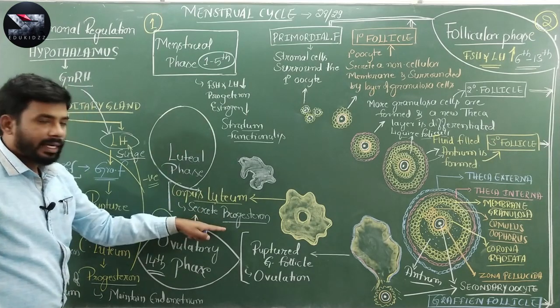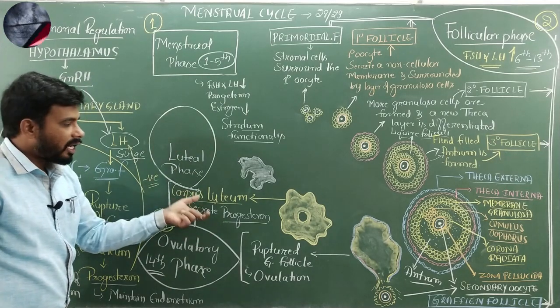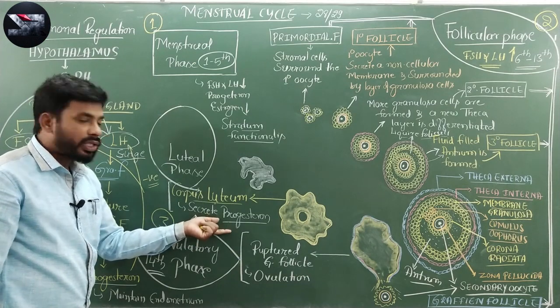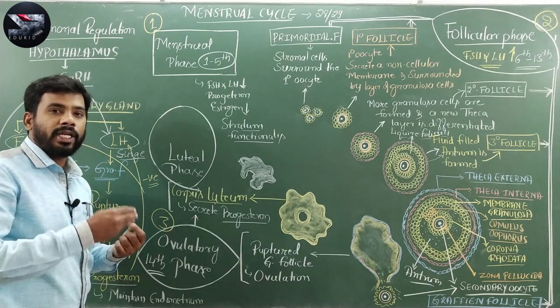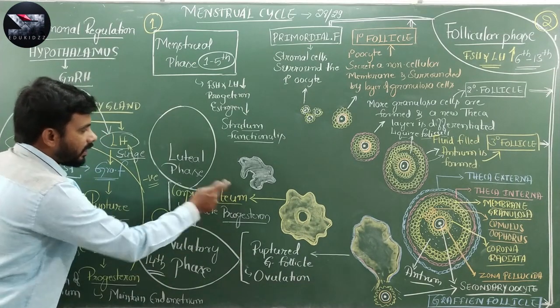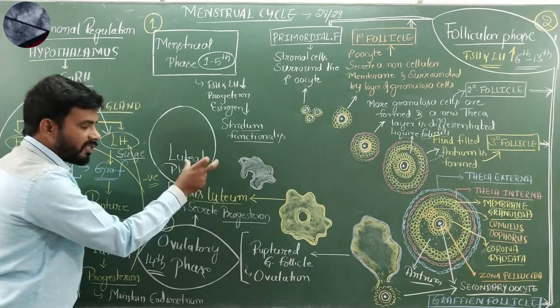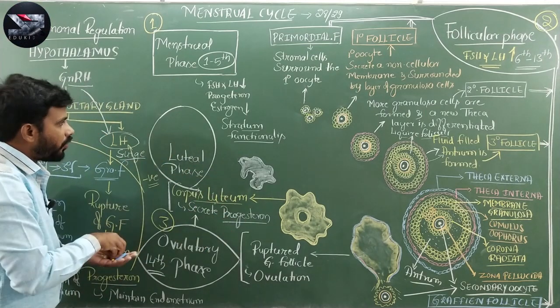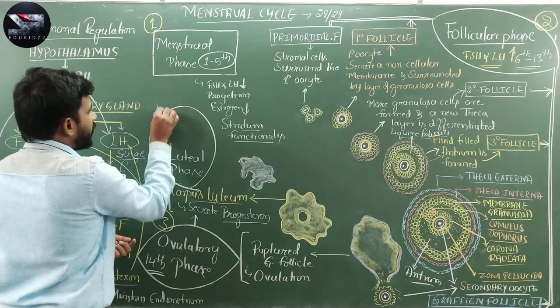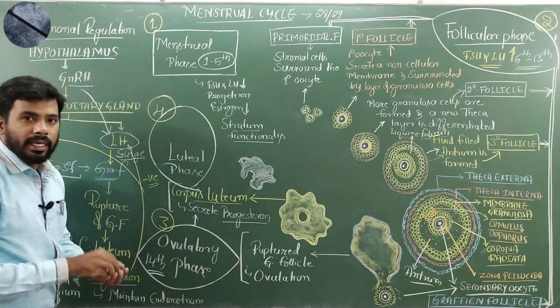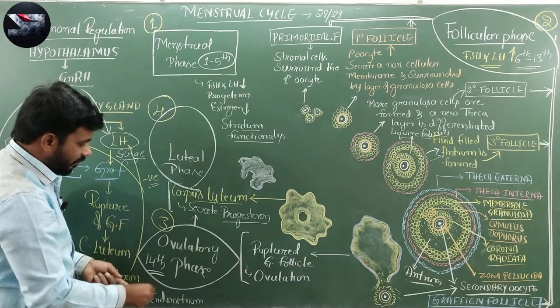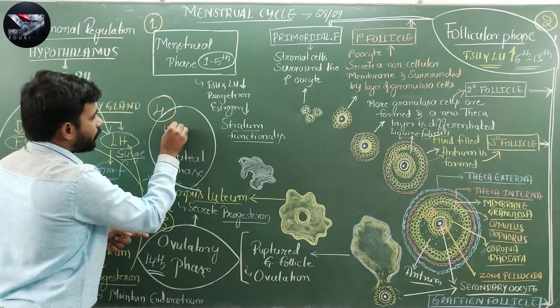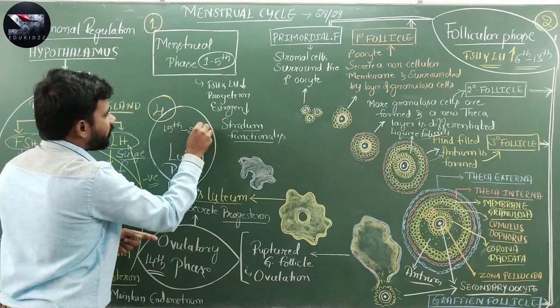If there is no pregnancy, this corpus luteum will secrete progesterone for only around 9 to 10 days, and this phase where the corpus luteum is very active and secretes progesterone is called the luteal phase. This is the 4th phase of the menstrual cycle, and it is from the 15th to 28th day of the menstrual cycle.